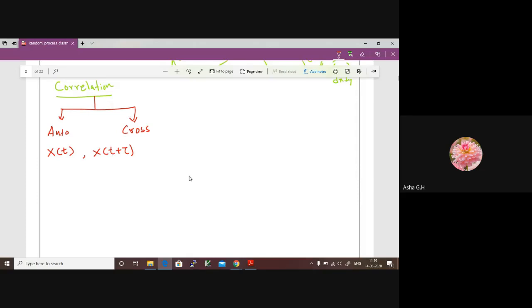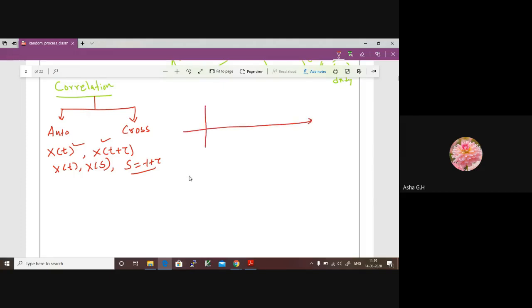Few textbooks refer to it as either x of t comma x of t plus tau, or x of t comma x of s. This is a standard notation where s is equal to t plus tau. Now we will follow this notation. Now let us define the autocorrelation function. What is actually the autocorrelation function? The autocorrelation function defines how much a signal is similar to a time shifted version of itself.